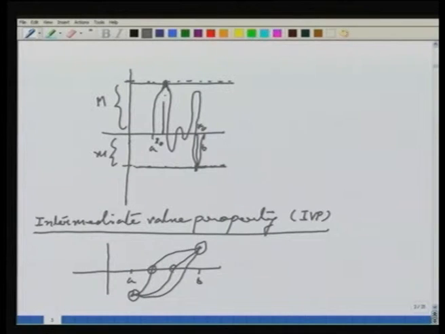Without any break I am drawing the graph, but that means there is some point on the x-axis where the value of f of x is 0. For example, this point, this point, this point. That means there exists some x in that interval where the value of f of x is 0. The intermediate value property actually generalizes this. What does that say then? Let us come to the precise statement of the theorem.